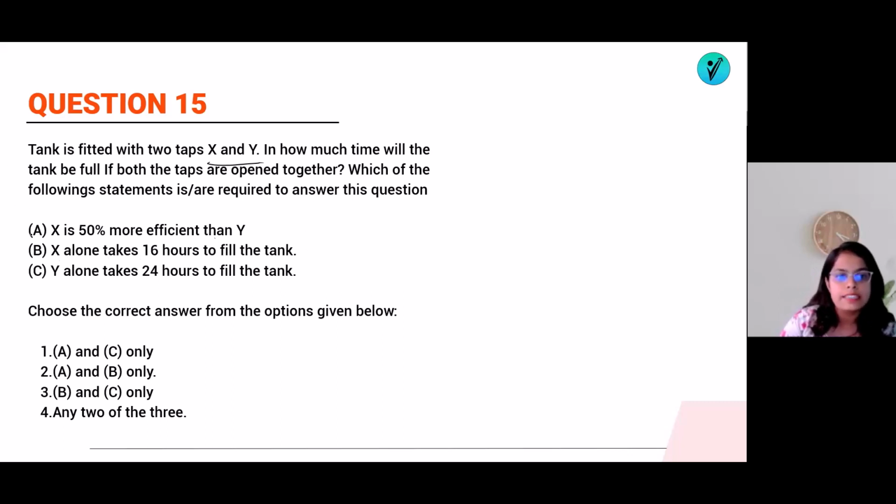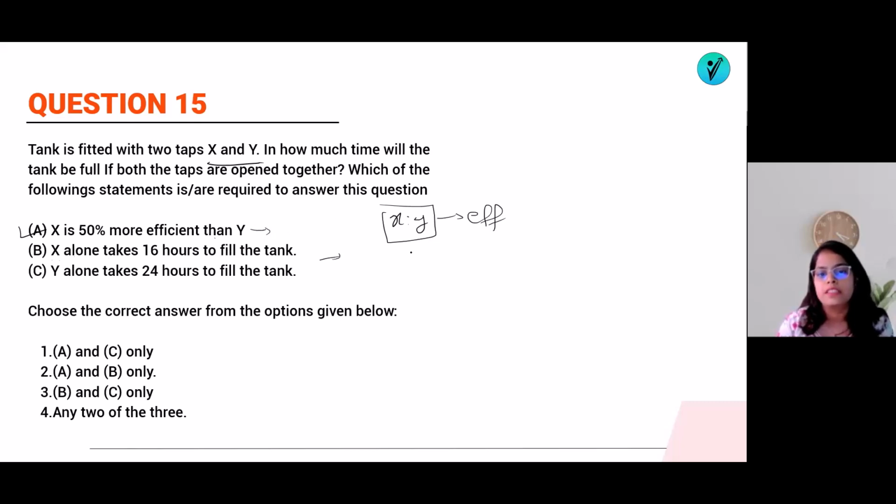Now, if you see X is 50% more, which means we will get the ratio of efficiency of X to Y. From the first statement we will get the efficiency of X is to Y. Then X alone takes 16 hours to fill the tank. What did I get from this? The efficiency of X. And Y alone takes 24 hours to fill. That means from this one I get the efficiency of Y. And I will record the efficiency of X and Y. So from here I get both, from here I get X, from here I get Y.